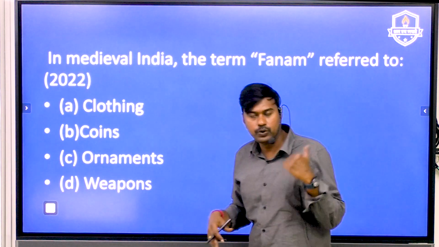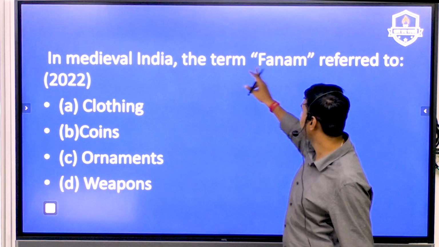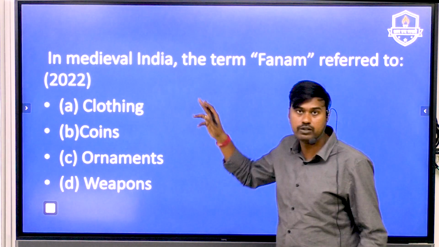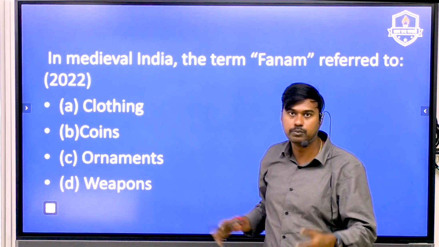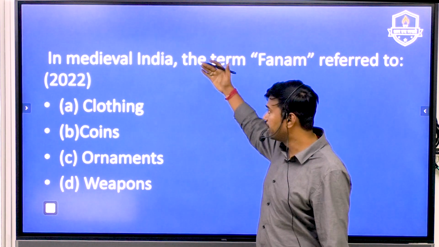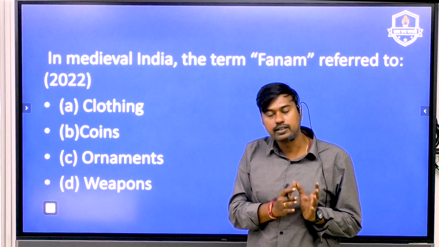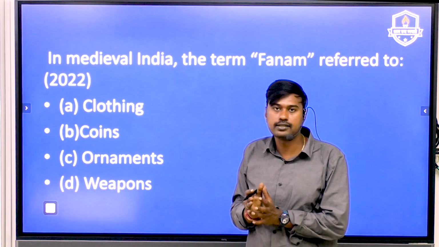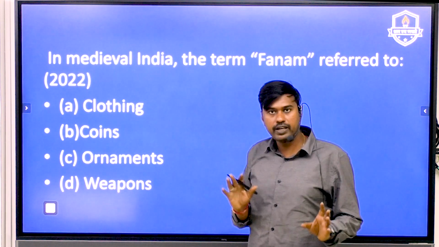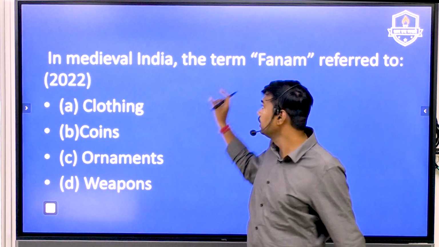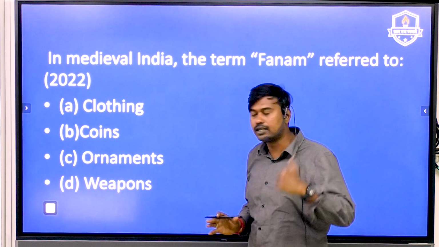Now going into some of the UPSC preliminary questions which have been picked in the past. If you see here, in medieval India, the term phanom referred to. This is a question which has been picked directly from your Themes in Indian History Part 2, that is the 12th standard book which we have shown in this video. So make use of the book in an effective manner, because in the preliminary examination, questions like this keep coming repeatedly in the last 2 to 3 years, and UPSC always tends to ask these questions from the NCERT itself. So make sure that when you prepare your notes, you keep this terminology list in a separate manner so that you revise well and come for the test.